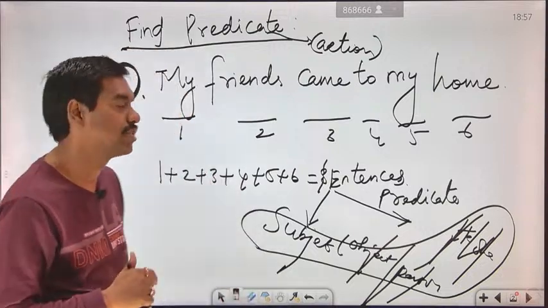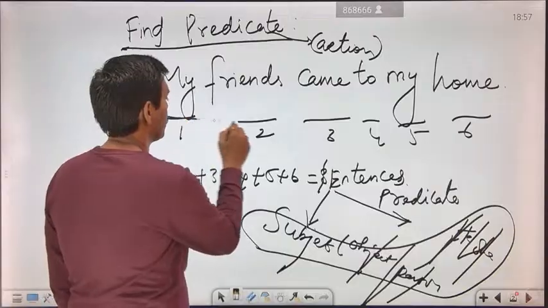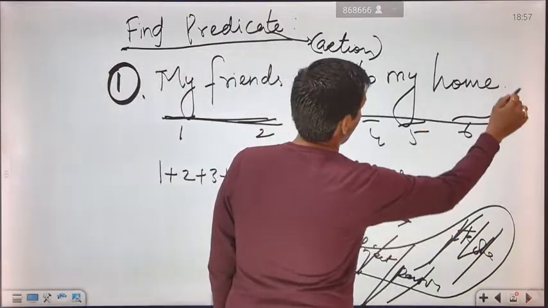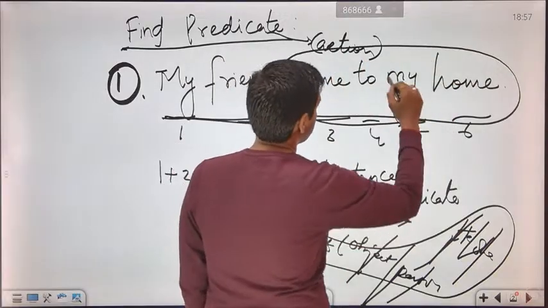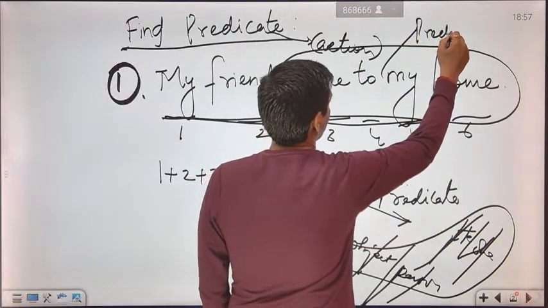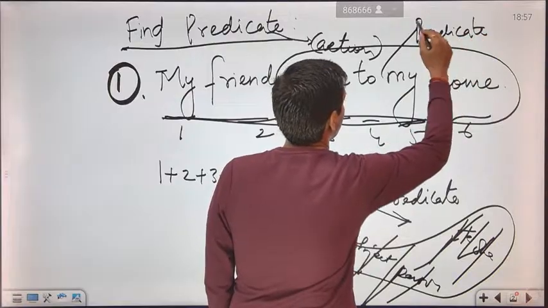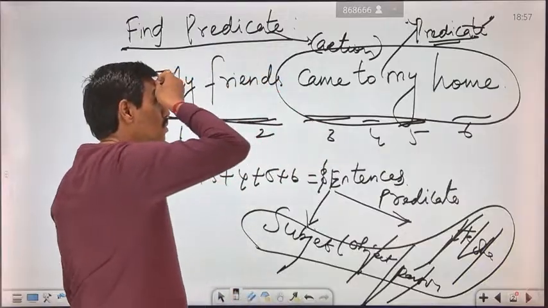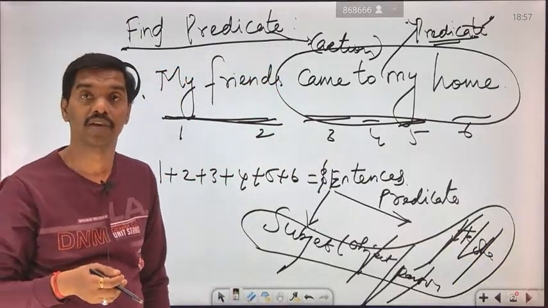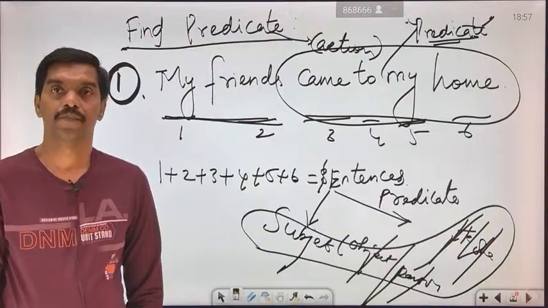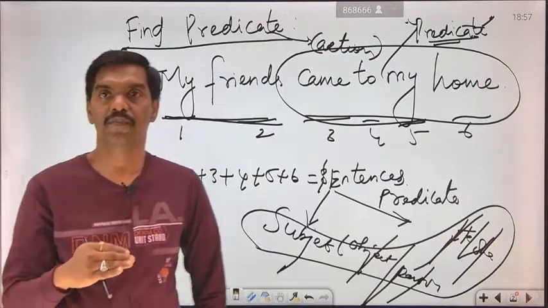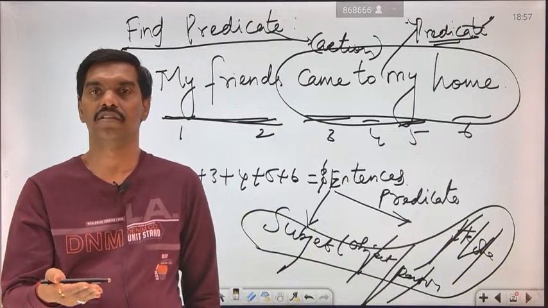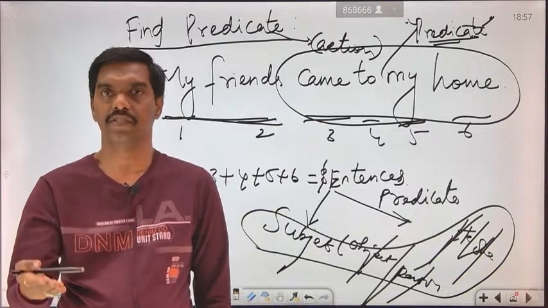So who is coming to your house? My friends. So here my friends become the subject. Came to my house is said to be the predicate. It will be represented in terms of the predicate. My friends is the subject. Who came to my house previously, earlier? Then we say it is in the past tense.